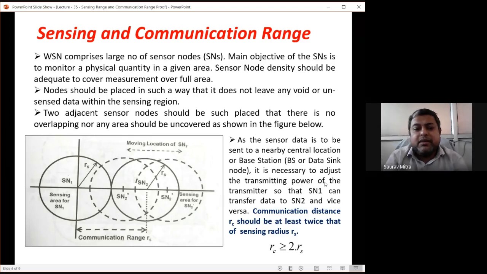What is the communication radius? It is from here to here. RS is the sensing radius, and RC, which is 2 RS, is the communication radius. So there will be a bigger circle like this, with communication radius RC.